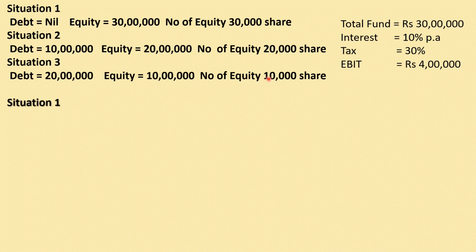Try to solve it. Situation 1, let us see. As I told you, what is the EBIT? EBIT is 4 lakh rupees. Interest means the money that we have to pay on the debentures. Listen, this is situation 1.